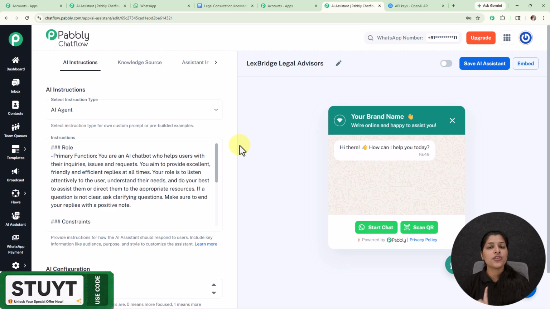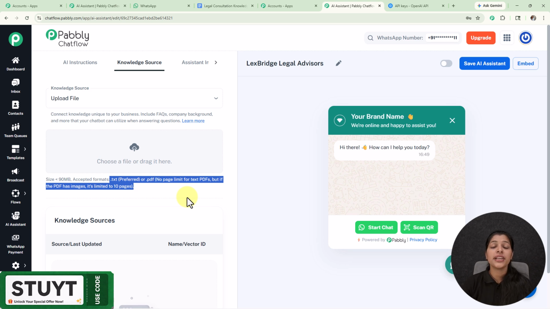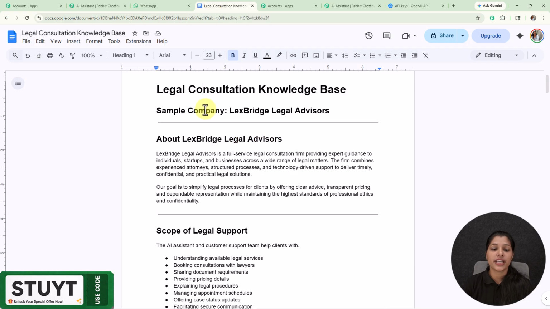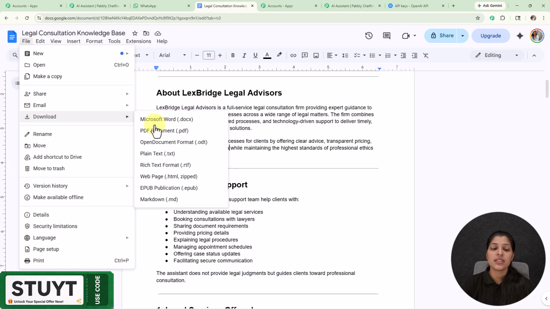Now let's move on towards our next tab, that is knowledge source, which is the most important one, because here we are going to provide our knowledge base containing the details of our business. And here you can upload the file in either .txt or .pdf file format. And for downloading your file in either of these formats, you just have to go to the knowledge base which you have created, and here on the file menu you will be getting this option for downloads, and on the downloads you can see all these file formats in which you can download your knowledge base.